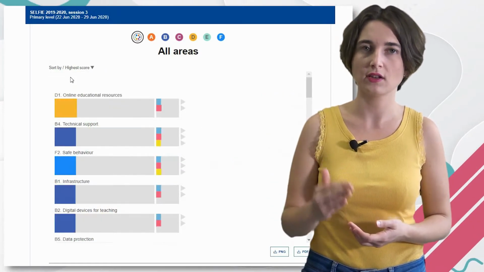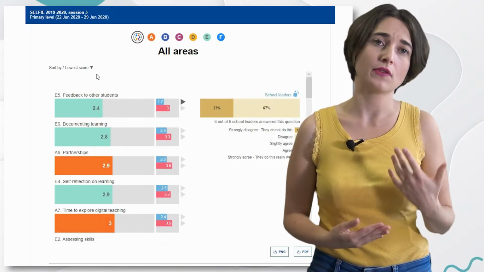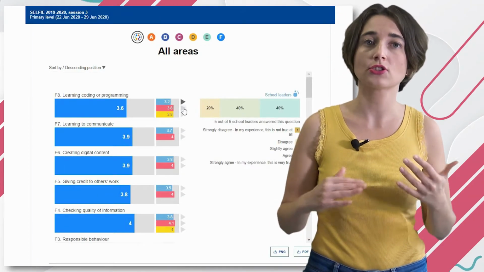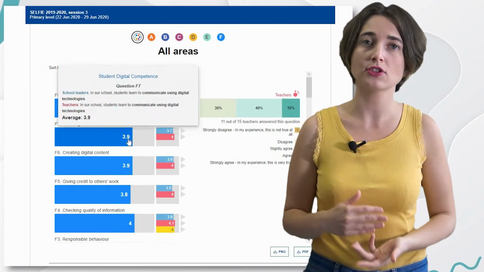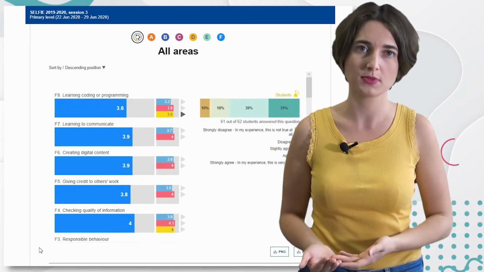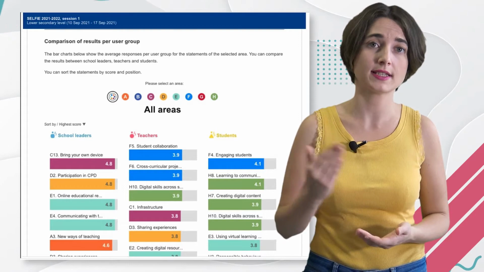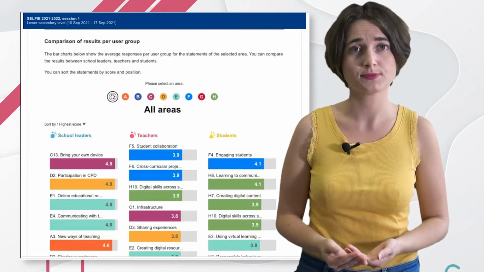The next option you have is to look at each of the individual Selfie thematic areas one by one. Again, you can use different filters to sort and position the statements of each area to identify strong and weak points and look for any significant differences in the average responses across the 3 user groups. The comparison per user group is even easier in the next section of the Selfie School Report, where you can sort all statements and see the strong and weak points as considered by each group.